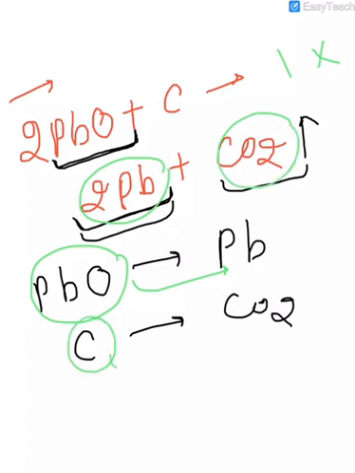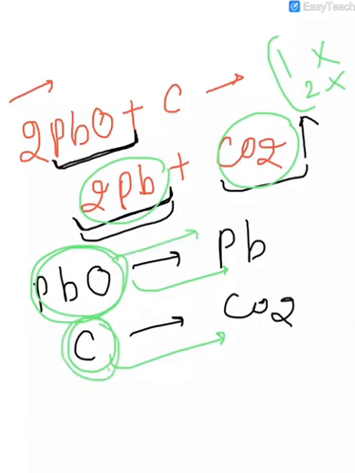Carbon is oxidized to carbon dioxide, right? So the first and second options are incorrect, in which lead is not getting reduced and carbon dioxide is not getting oxidized, right? So the correct options are lead oxide is getting reduced and carbon is getting oxidized to CO2.